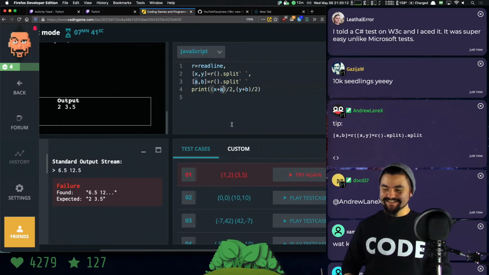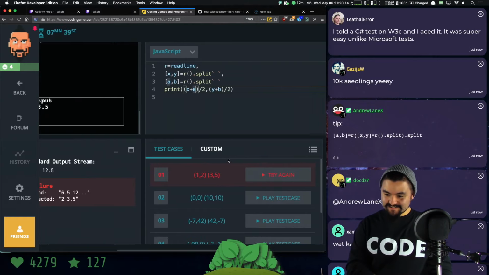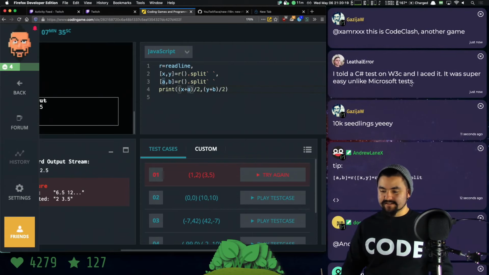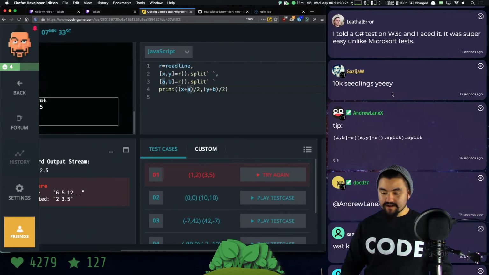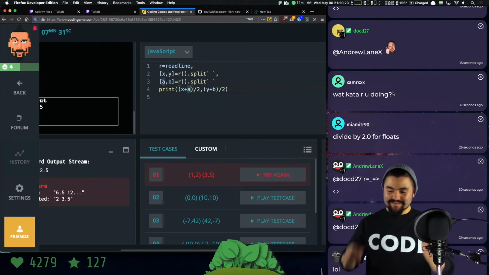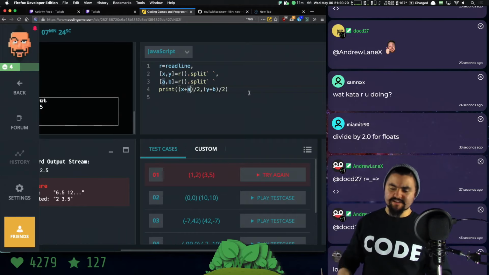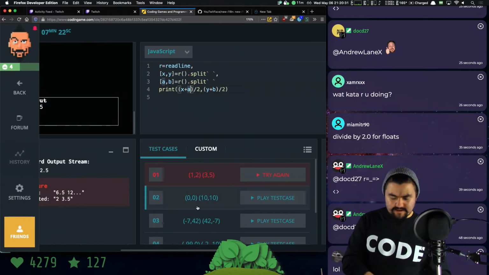10,000 seedlings, nice. Oh, you took a C# test and aced it, nice. Yep, this is a completely different game. This is not a kata anymore. We're playing CodinGame. If you go to codinggame.com, you can check it out. It has different kinds of programming problems.